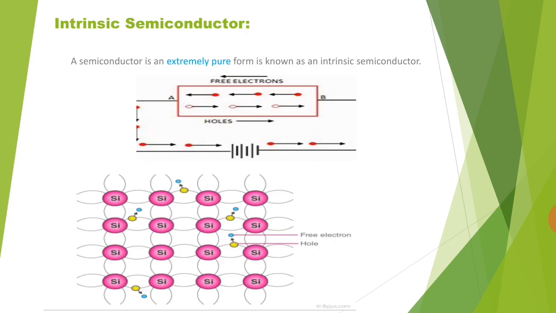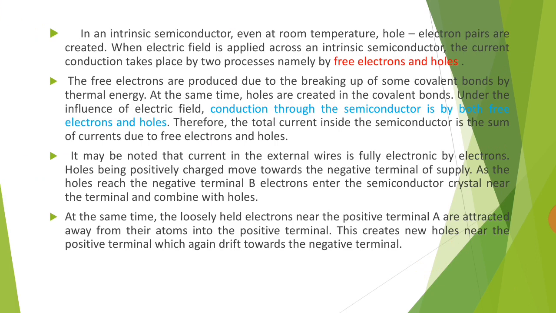First one, intrinsic semiconductor. A semiconductor in an extremely pure form is known as intrinsic semiconductor. This is the example for intrinsic semiconductor. In an intrinsic semiconductor, even at room temperature, hole electron pairs are created. When an electric field is applied across an intrinsic semiconductor, the current conduction takes place by two processes, namely free electrons and holes. The free electrons are produced due to breaking up of some covalent bonds by thermal energy.